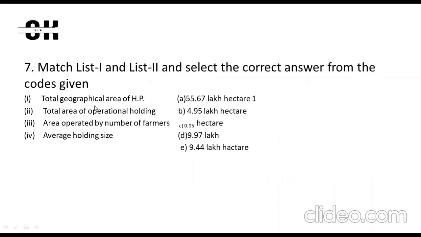If I talk about the next question, you have to match list 1 with list 2. Total geographical area of HP, this is connecting with option E, 55.67 lakh hectare. If I talk about total area operational holding, I think this is dealing with option E. Then number of farmers, this is D. It is talking about the area operated by number of farmers. So this question can be done by the elimination method.